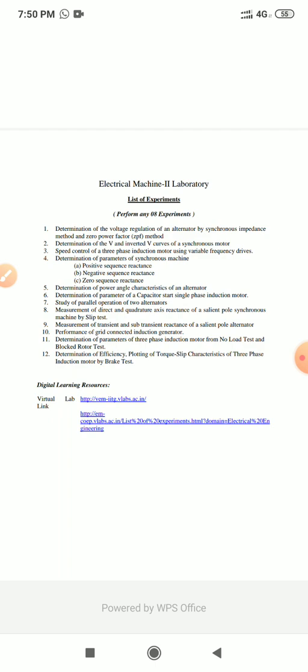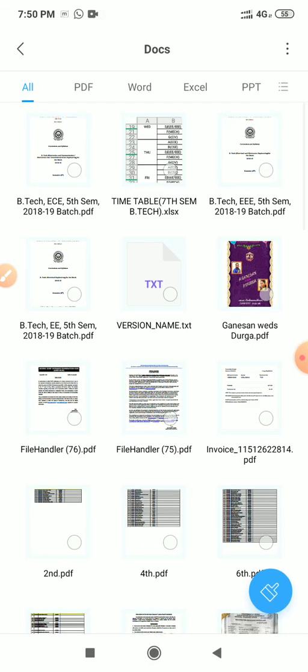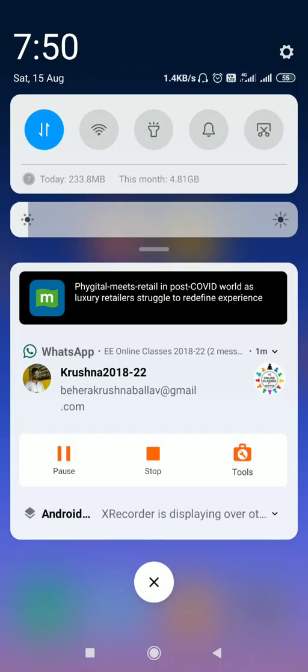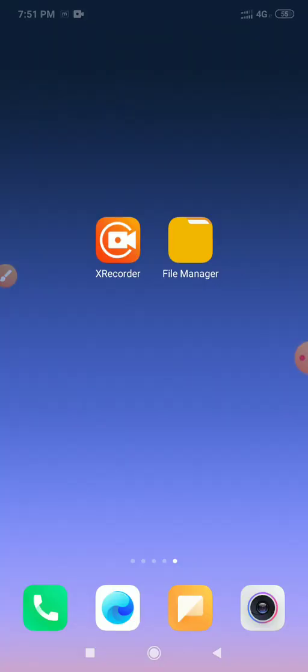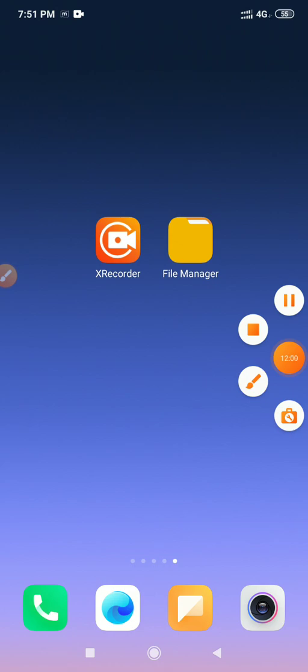One thing you have to do after completing the virtual lab: you have to submit the record in digital mode. That means what you have learned, you should submit the total lab statement in digital form. Okay, so this is all about your syllabus structure for double E and triple E for 5th semester.